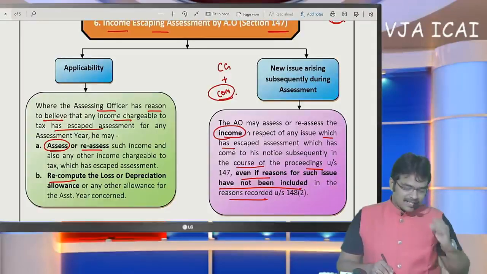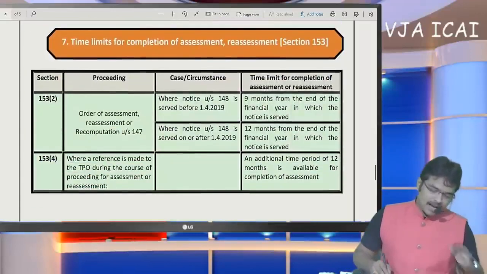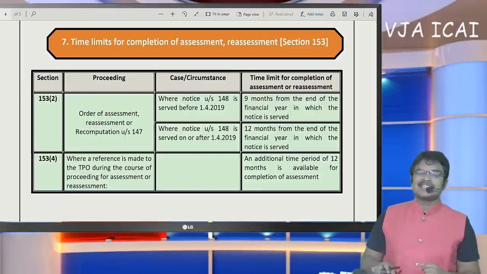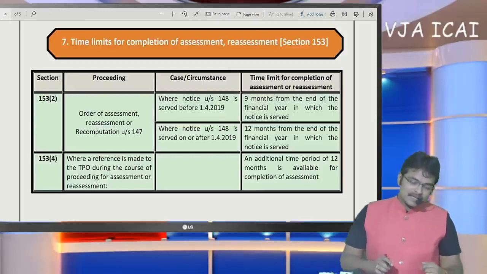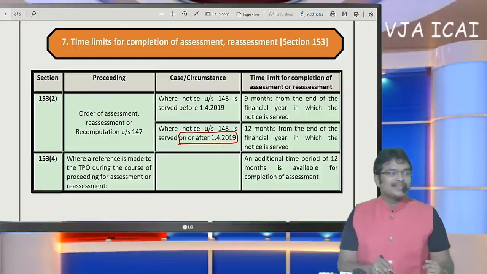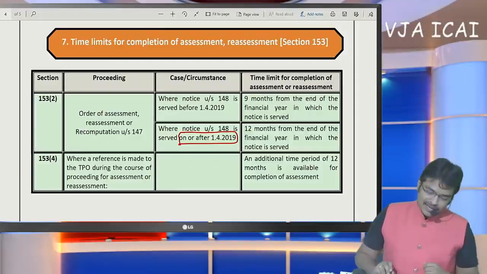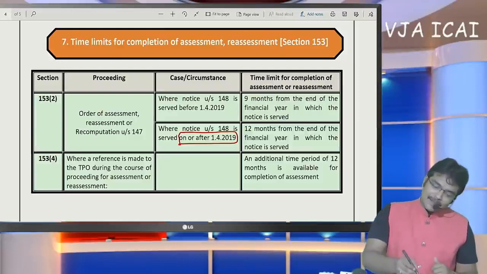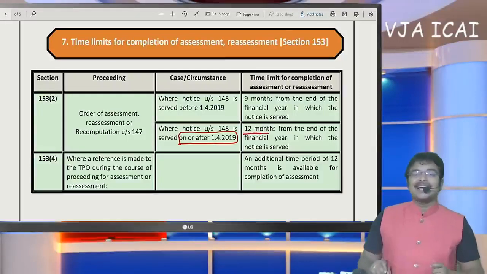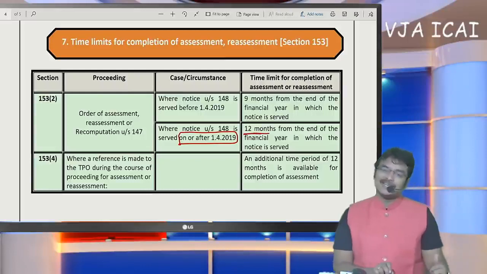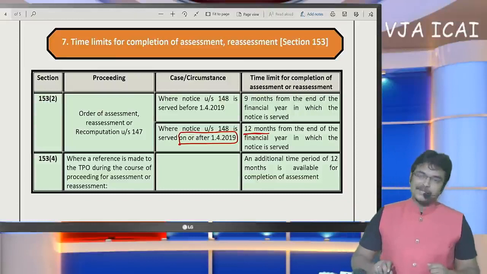Okay, next, coming to time limits for completing the assessment. When should this income escaping assessment be completed? Now, if the notice is issued on or after 1/4/2019, and now we are in March 2020, if notice is issued on or after 1/4/2019, last year, then the assessment has to be completed within 12 months from the end of the year in which the notice is received. Within 12 months the assessment should be completed.